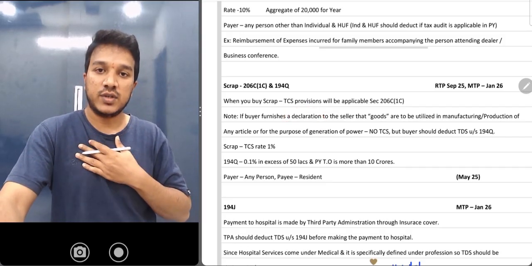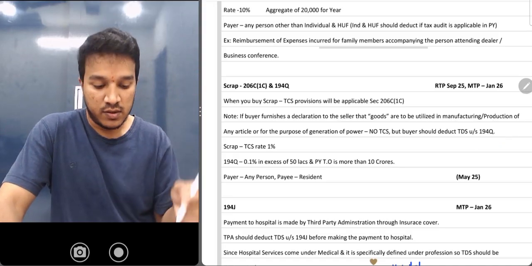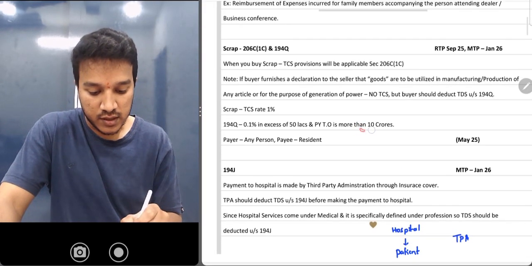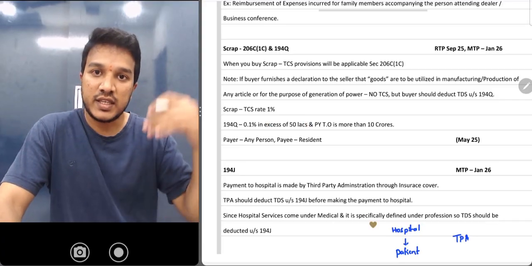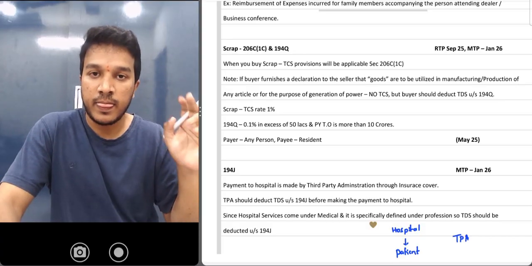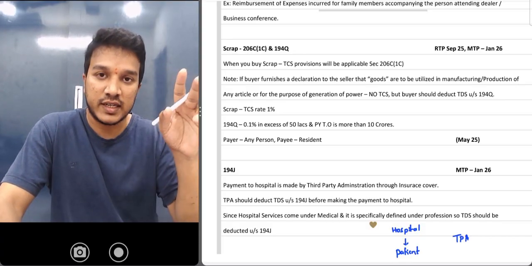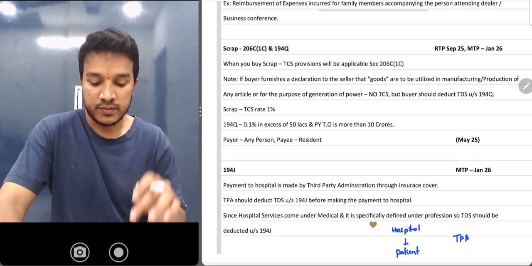As a buyer, I have to deduct tax under section 194Q if other conditions are met. For 194Q, your previous year turnover should be more than 10 crores. Your purchase value should be more than 50 lakhs. On the excess part only you will deduct TDS. Now if I'm purchasing 70 lakhs of scrap, on 50 lakhs I won't pay anything. On that excess 20 lakhs I will pay 0.1%. Got it? TDS I have to pay.